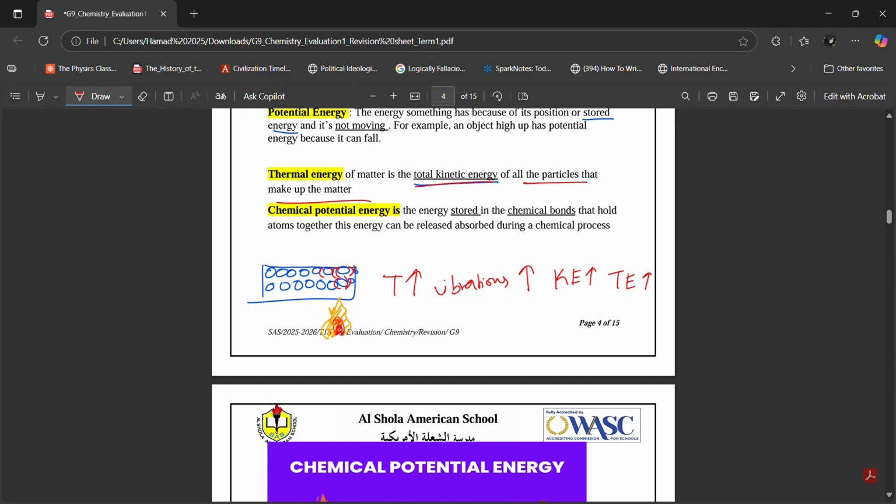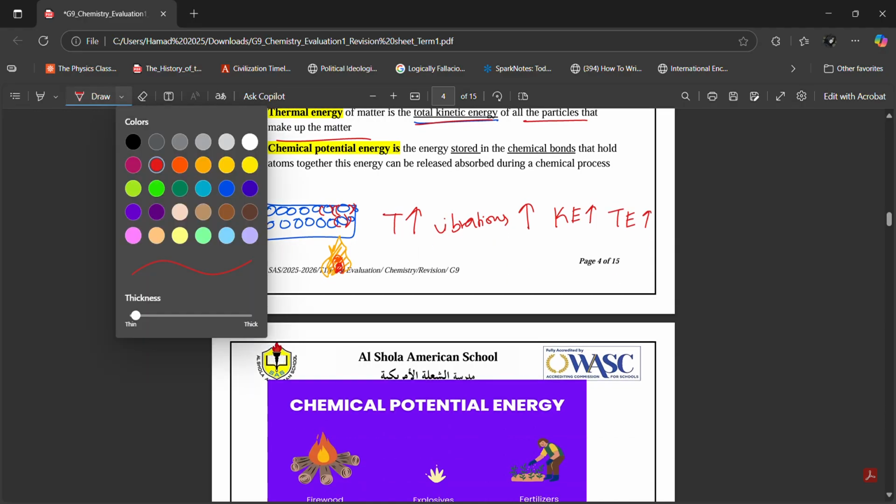So the thermal energy of the metal rod, Ibrahim, is directly related to how fast the particles are vibrating in the metal rod, how much kinetic energy each particle has in the metal rod. The higher the temperature, the faster they move, and the higher kinetic energy they have. The lower the temperature, the slower they move, and the less kinetic energy they have, and the less thermal energy the metal rod has. So this is how we can link kinetic energy to thermal energy.